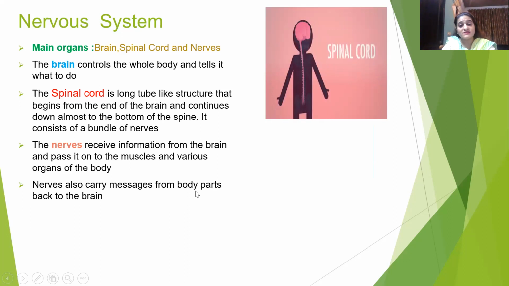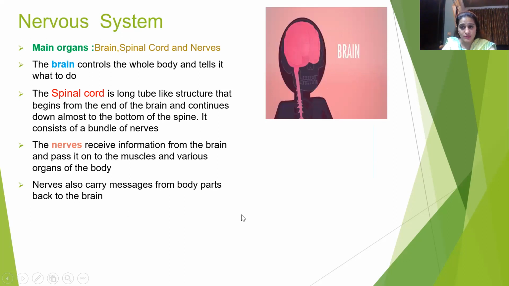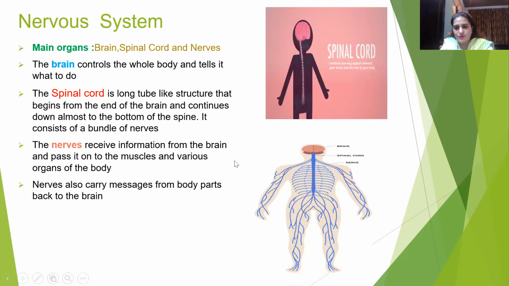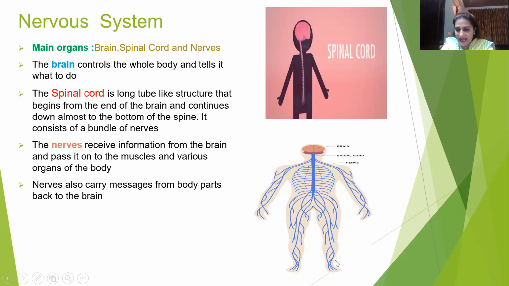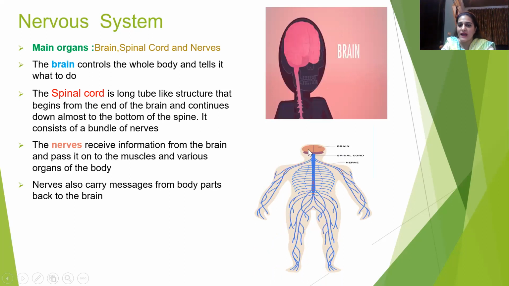Nerves also carry messages from body parts back to the brain, as I have given you the example when you touch a hot iron. So in this picture, you can see that the brain is sending signals to the entire body, and from the entire body through the nerves, the signal is sent back to the brain.